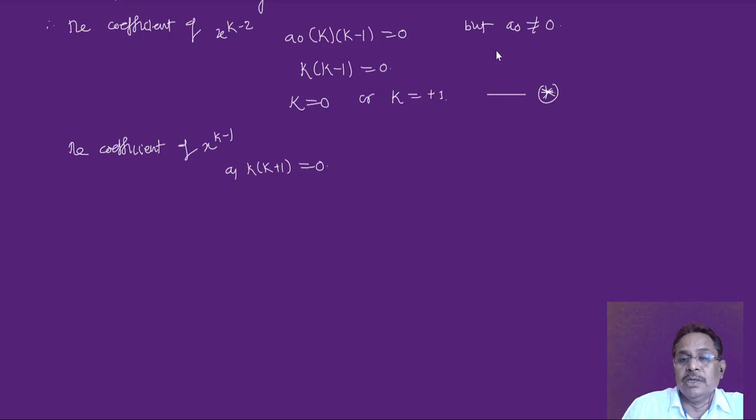You can call this another starred equation.